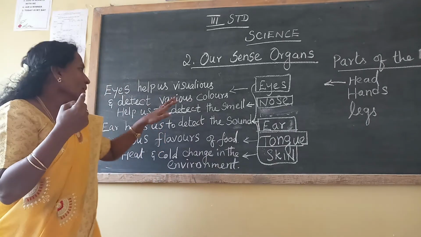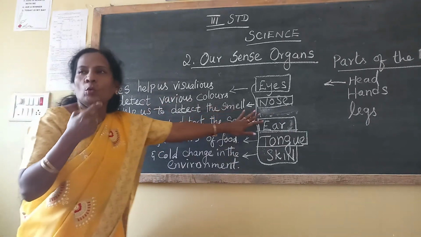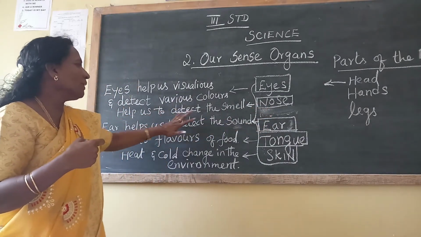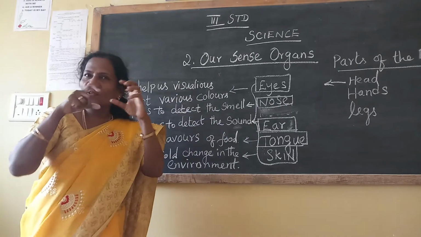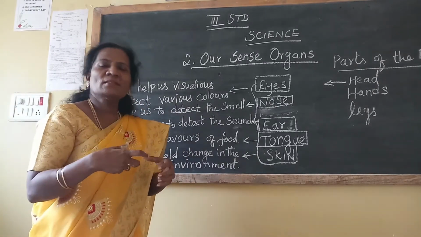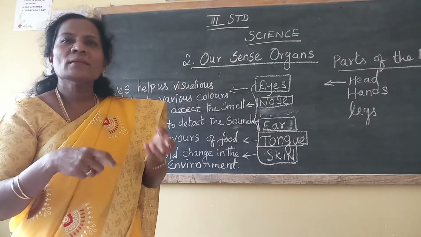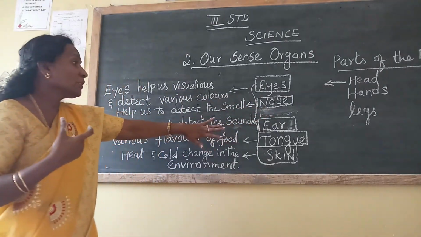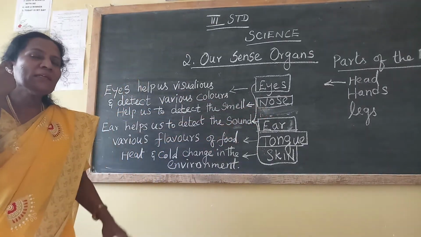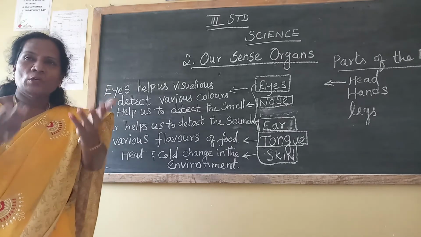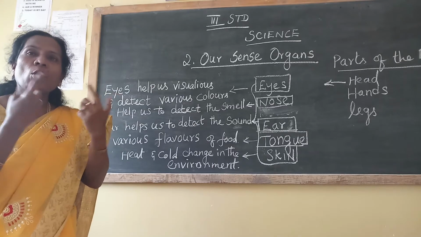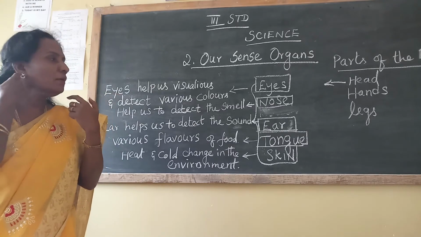So next one we are seeing is the nose. It helps us to detect the smell. Whether there is any fragrance, good or bad, you can feel it through the nose. Next one, ear. When I am talking, you are hearing with the help of which organ? Ear. Through all the sounds, we can hear with the ears.